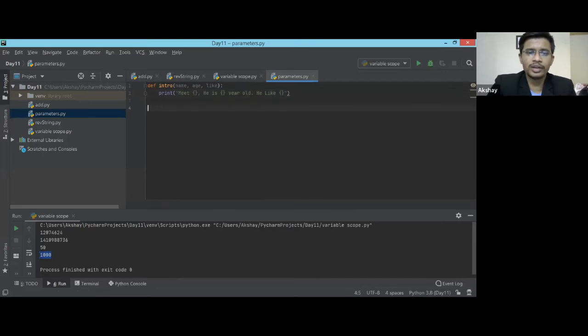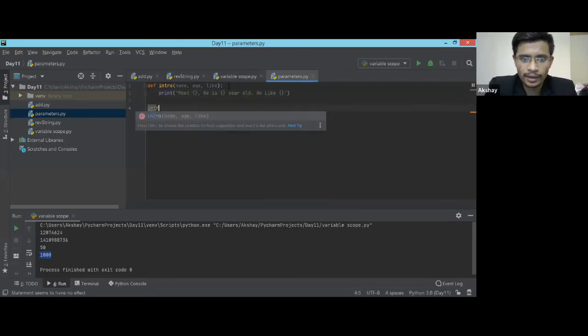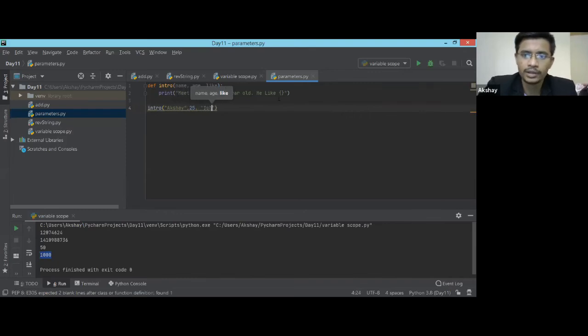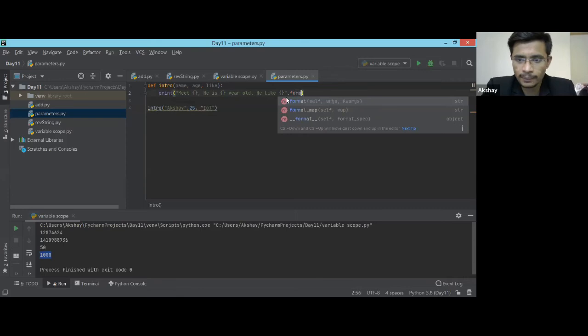So this is what I'm going to print, and I want to call the same function. I'm going to pass the arguments. My name is Akshay, and then this will be 25, and this will be IoT. I just forgot to format the string.